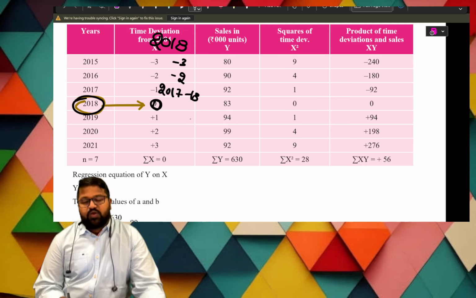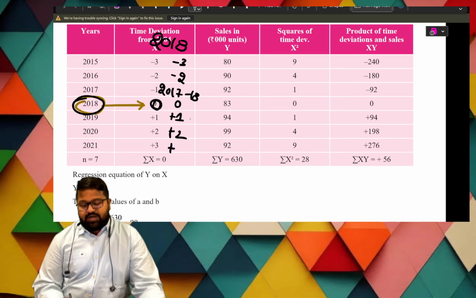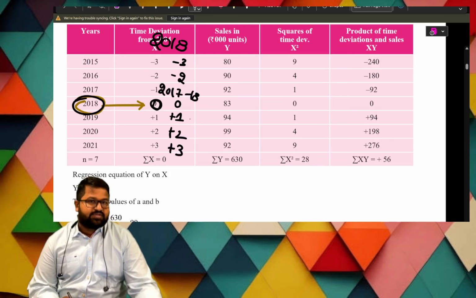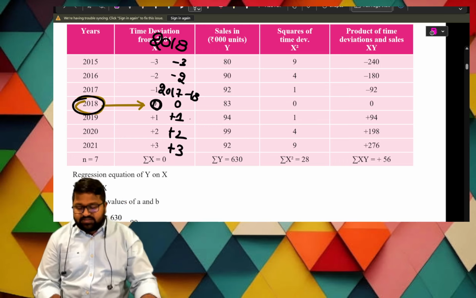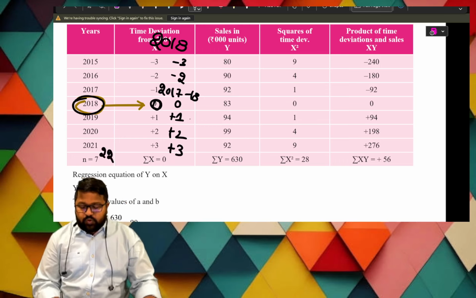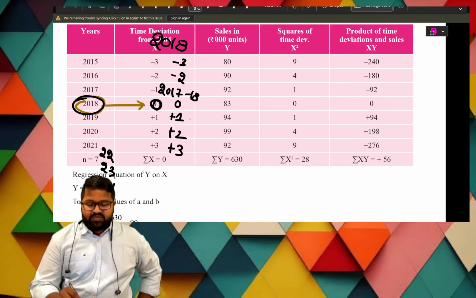Now 2018 minus 2018 is 0. Next, 2019 minus 2018 is plus 1, then plus 2 and plus 3. Done with this. He asked for sales of the next 3 years, that is 2022, 23 and 24. For these 3 years we need sales.